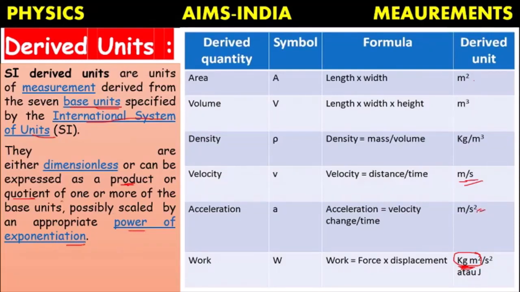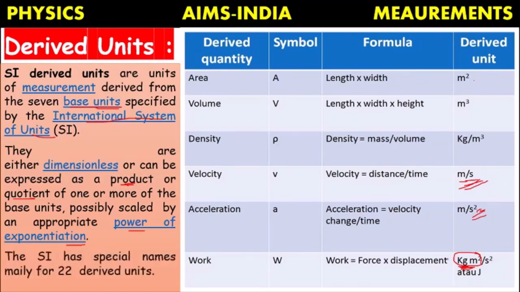So whatever derived units are there, they can be expressed as products, as quotients, or as exponents. Like this, the SI system has mainly 22 derived units with special names. All the remaining ones are combinations of these 22 derived units.